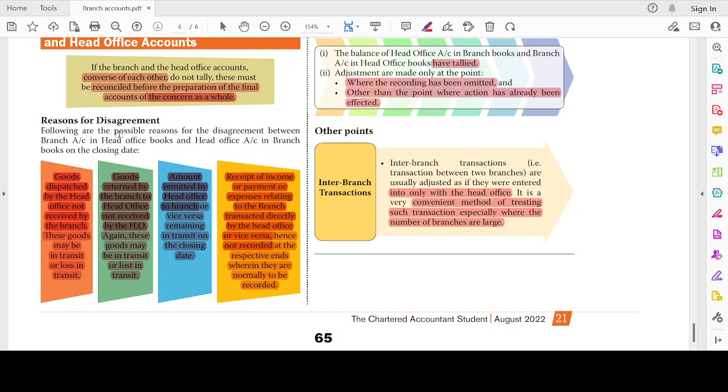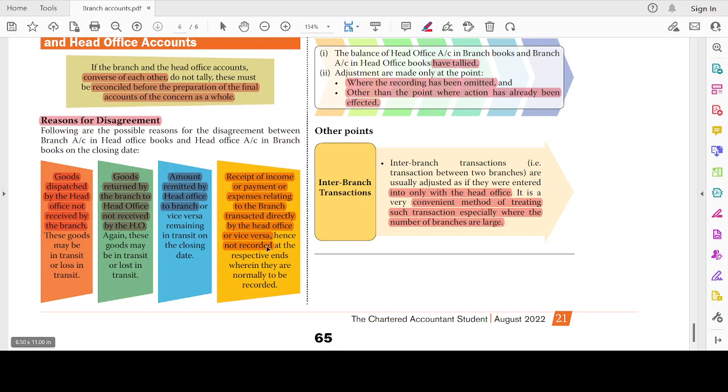There are 4 different reasons. One is that goods have been dispatched by the head office but not received by the branch. Or the reverse can also be possible, that is, goods returned by the branch to head office but not received by HO. One can be with respect to goods or the other with respect to cash, amount remitted by the head office to branch or vice versa. Then receipt of income, some entries may be missing. Receipt of income, payments which are paid by the branch, paid by the HO on behalf of the branch, must be recorded in the books of branches.